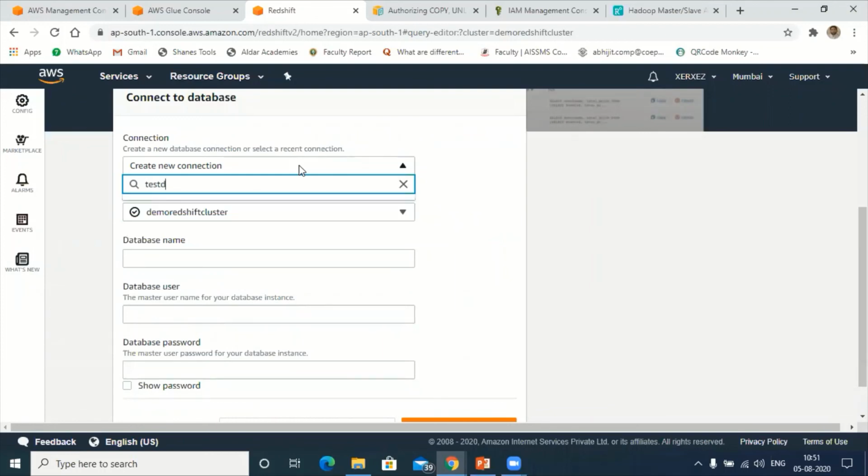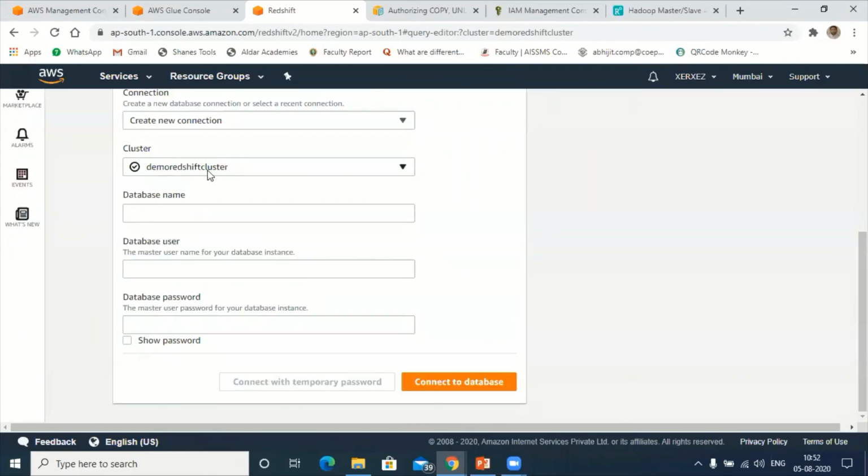Sorry, I should create a new database. That option should be given there. Demo Redshift cluster, the name of the cluster we have created. Here you give the database name, test demo database.